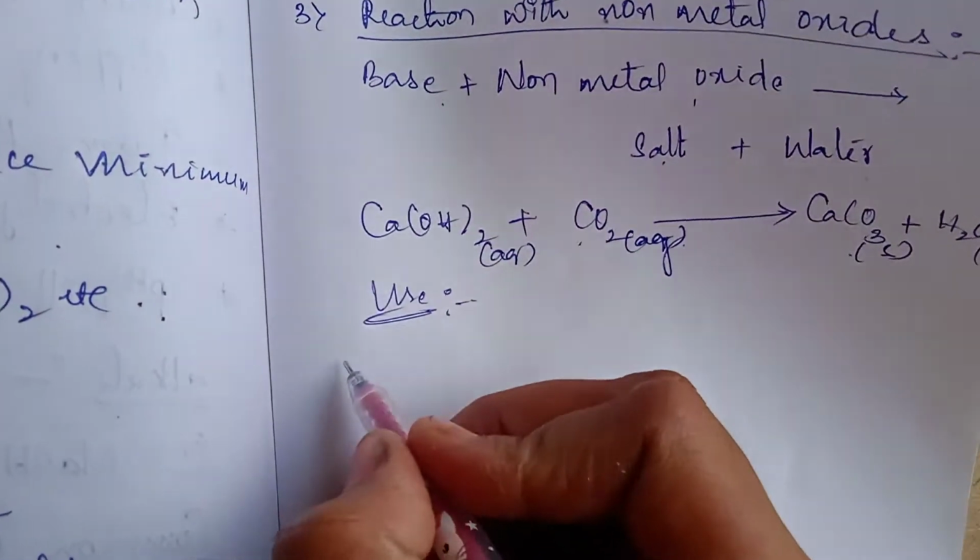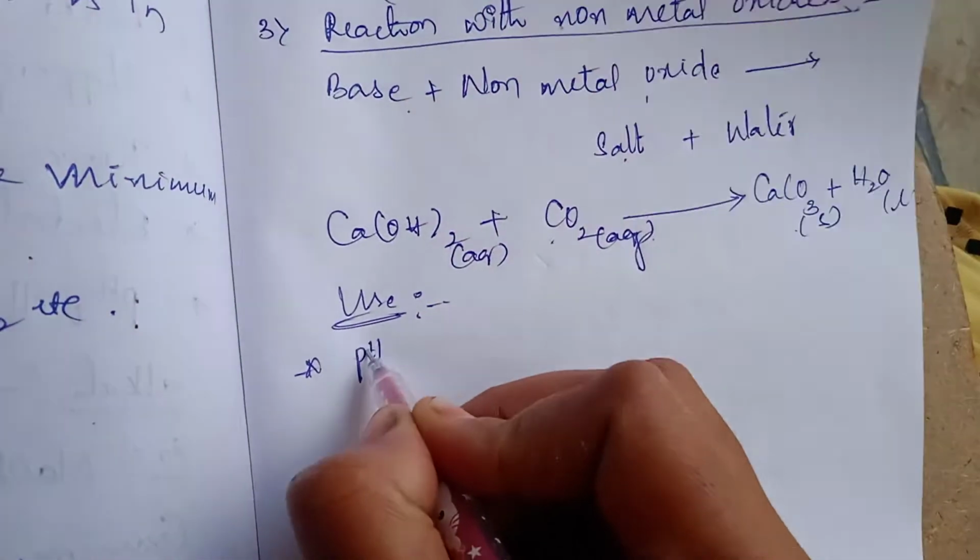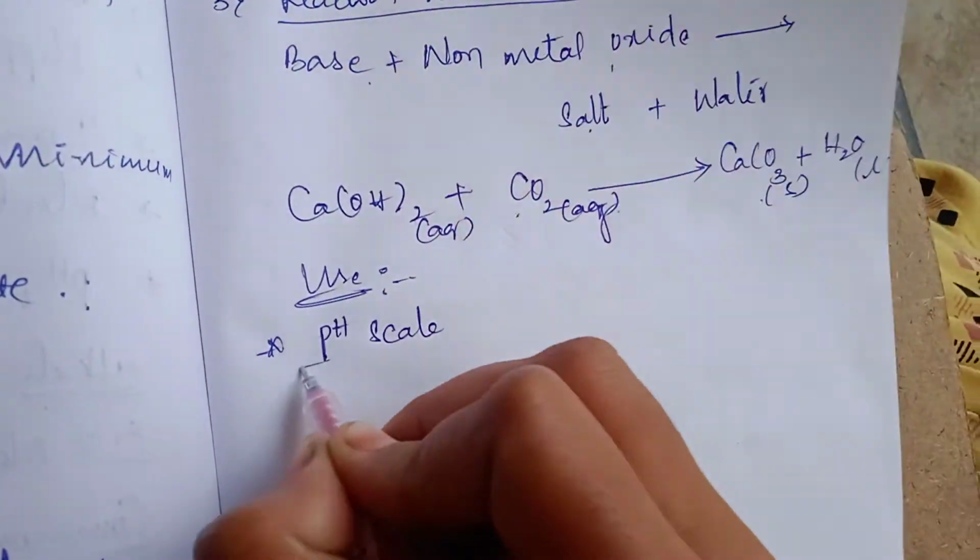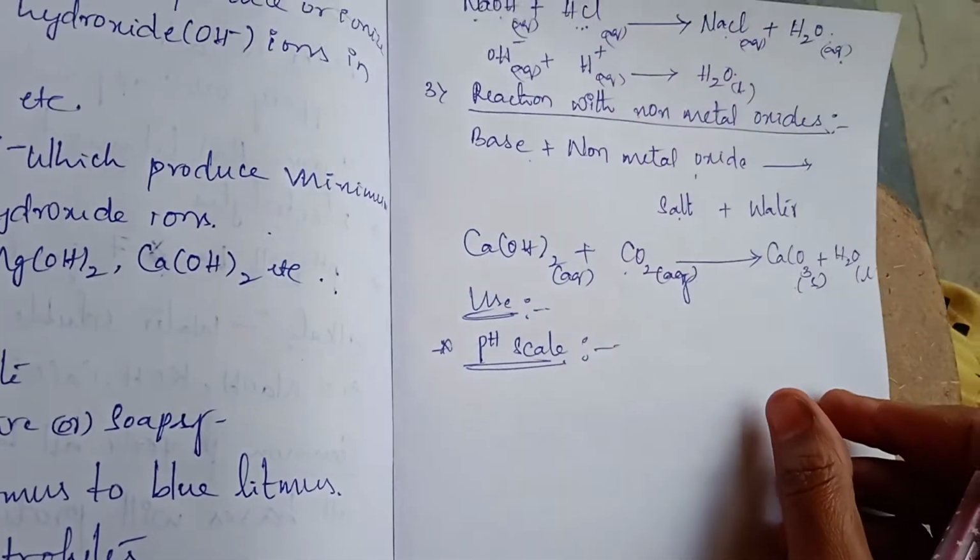Now next topic, pH scale. What is the pH scale?